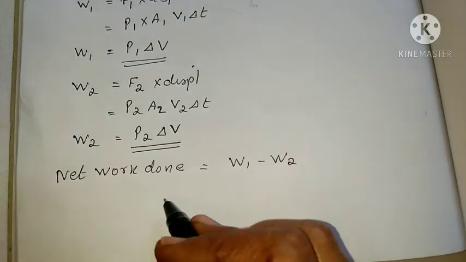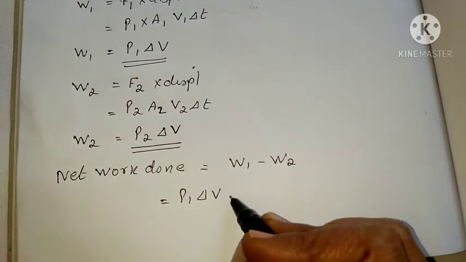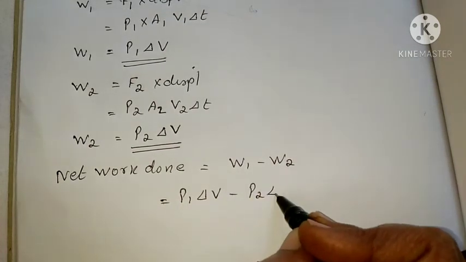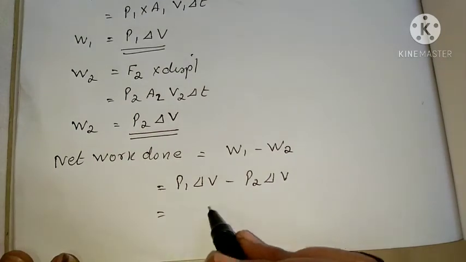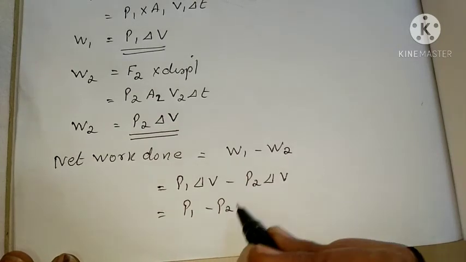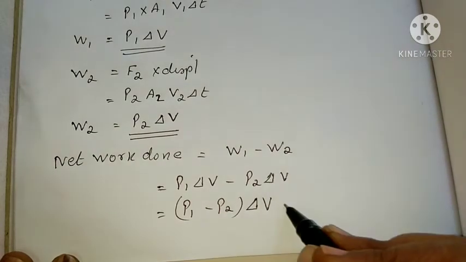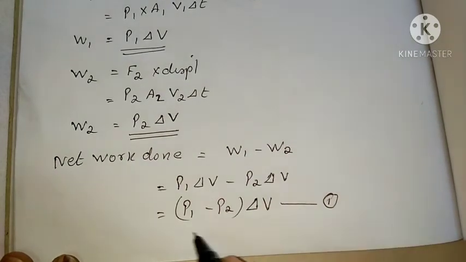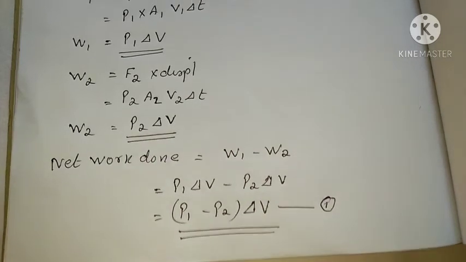So that is equal to P1 delta V minus P2 delta V. We can take the delta V outside, so we can write P1 minus P2 into delta V. That is equation number 1. So this is the net work done when the fluid flows from the left end to the right end, that is P1 minus P2 into delta V.